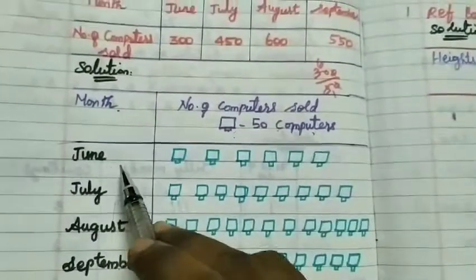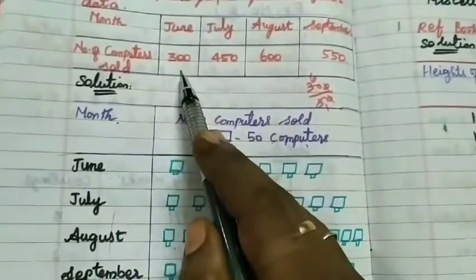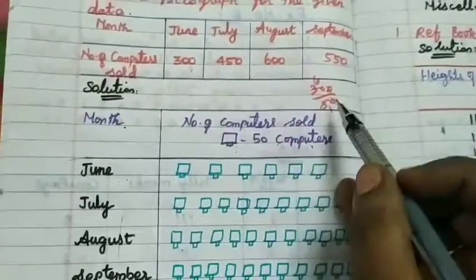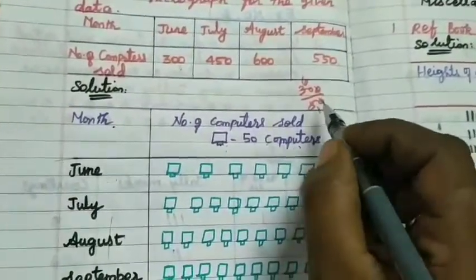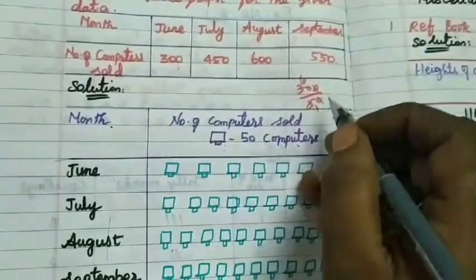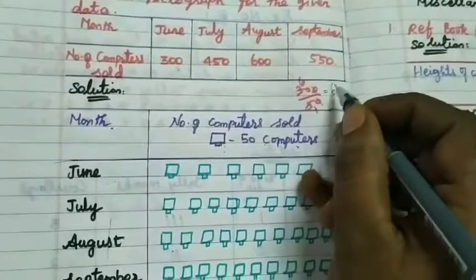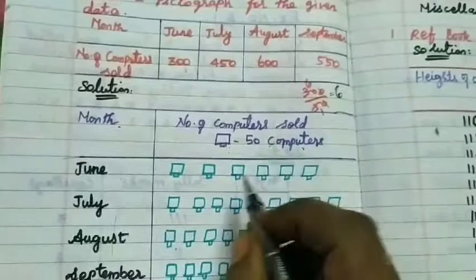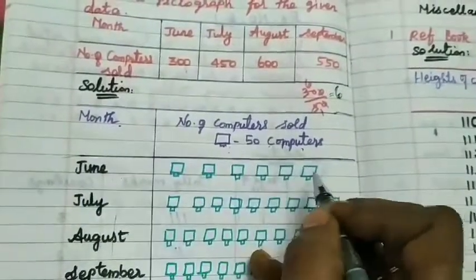Okay, in June month, how many computers are sold? 300. So 300 divided by 50. How can we get it? 0, 0 cancel, and 1 5 is 5, 6 5s are 30. So therefore the number is 6. So we need to draw 6 computers. 1, 2, 3, 4, 5, 6.